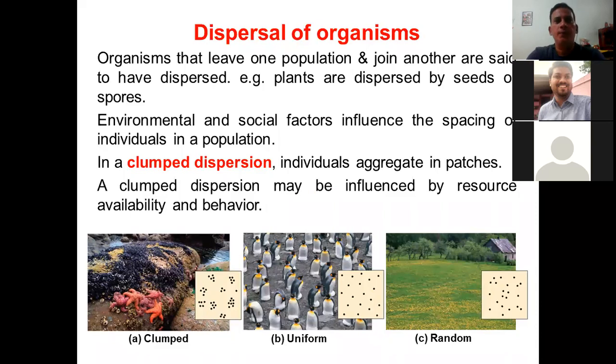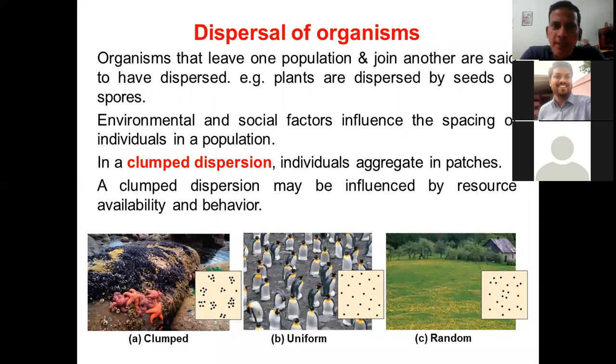Okay, so next the point is dispersal of organisms. So organisms that leave one population and join another are said to have dispersed. So plants, they are dispersed by seeds or the spores. So that's one typical example. So there are a lot of criteria or a lot of factors.